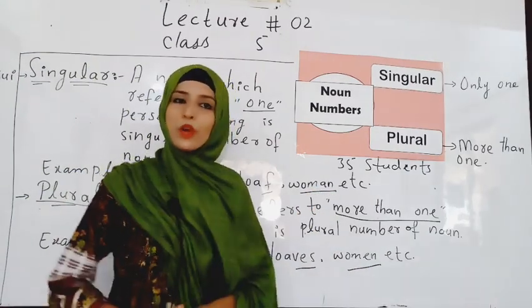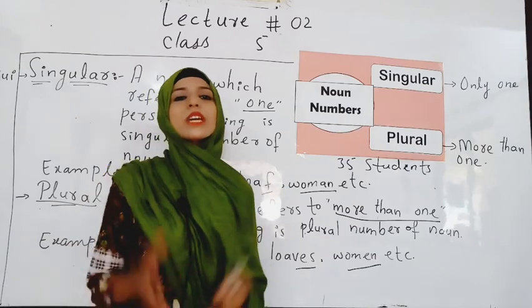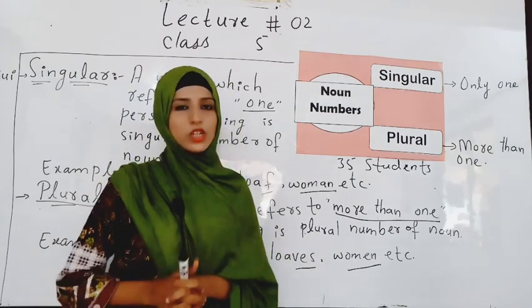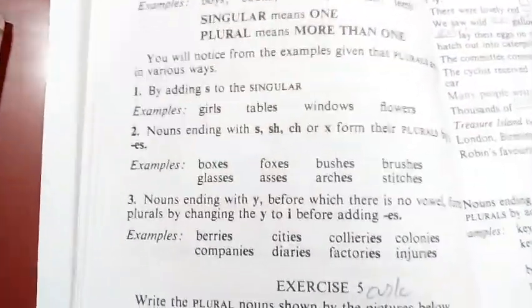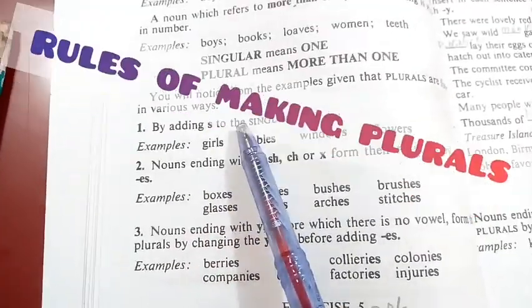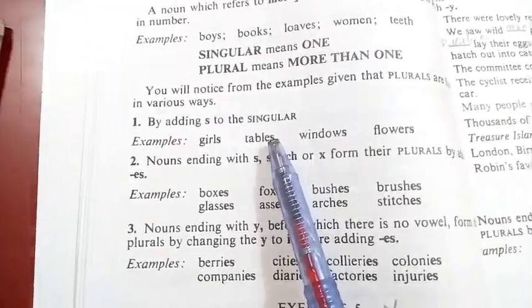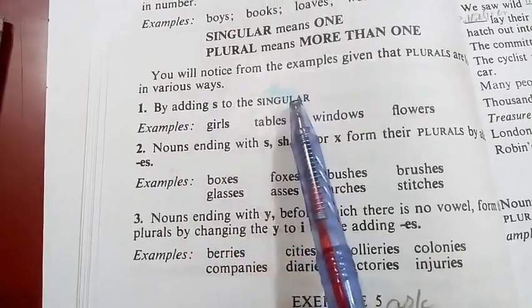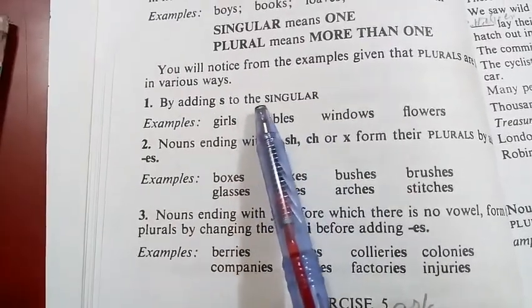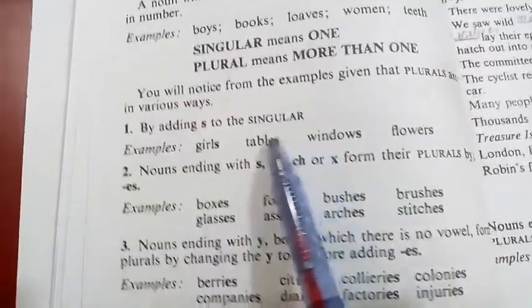So let's open your book, okay? Dear students, now take a notebook and open your books. So inshallah we are going to start the rules of making plurals. In your English book, come to page number 12. There we have some rules of making plurals. How do we make plurals? Rule number 1. You can see over here we have rule number 1. By adding s to the singular, you have to just add s to make plurals.